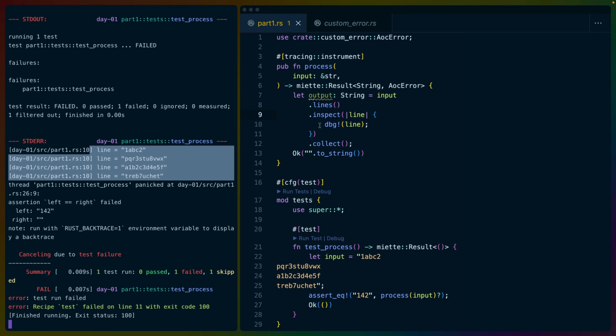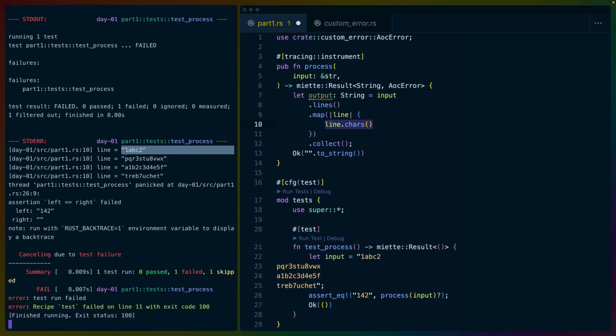So we know that we have a line at this point. Inspect is really helpful if you're in the middle of a chain of an iterator, and you're not quite sure what you've got, and you want to figure it out. Or if you want to just make sure that you're getting what you expect to get. So on lines, which gives us each of these lines, we're going to use map, which is going to give us each of these lines and allow us to turn it into something else. In this case, we're going to use .chars on these lines.